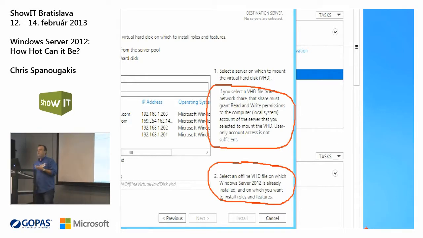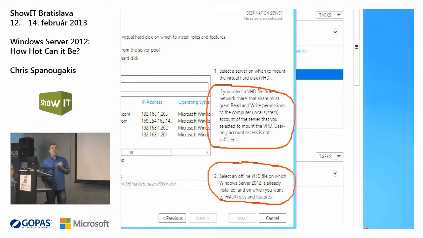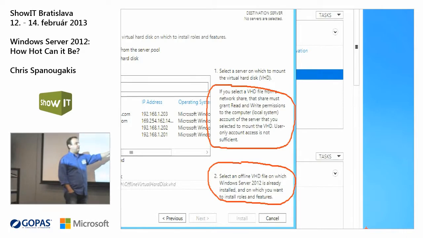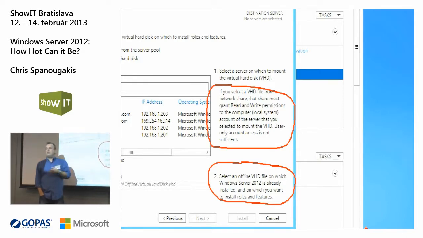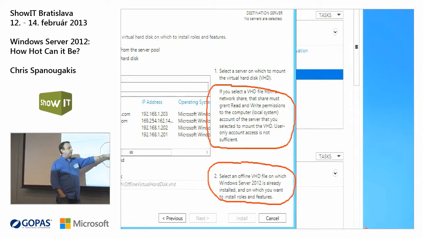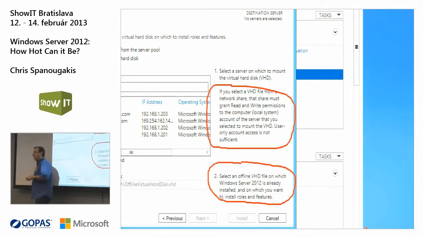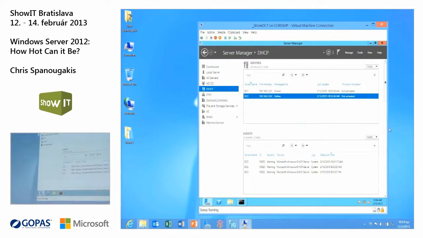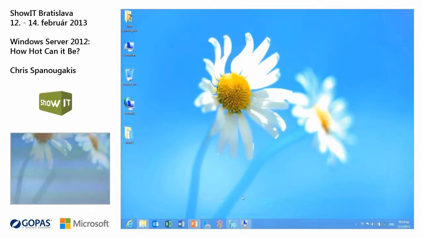Okay, so if you have, let's say, a VHD template, and you want to install additional roles and features, you do not need to create a virtual machine just for this. You can go and inject the roles in this VHD file.